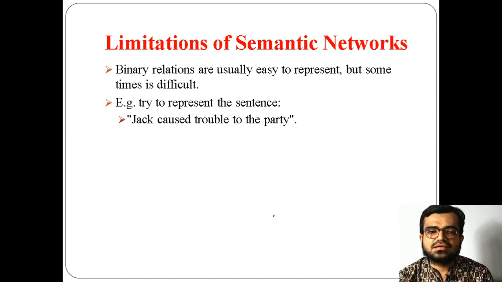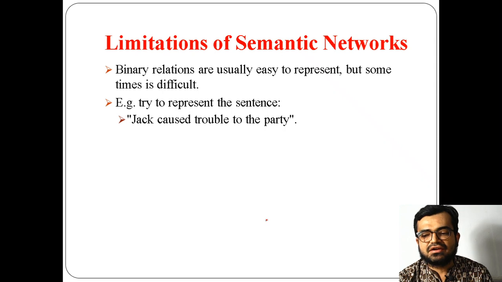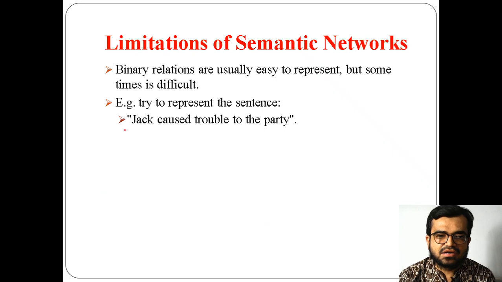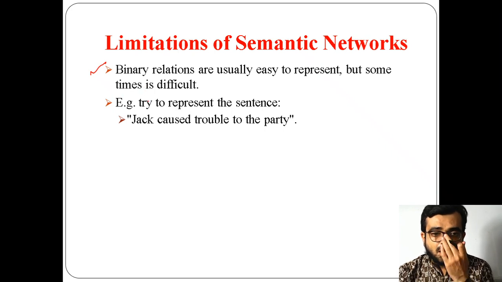And also binary relations are easy. Binary relations means if you have given a binary relation like brother(A, B), I'm representing A with B. I mean, two nodes connected with a relation is called a binary relation, right? So it is usually easy to represent, but sometimes it is difficult. How?